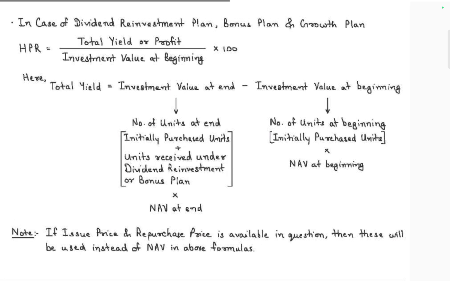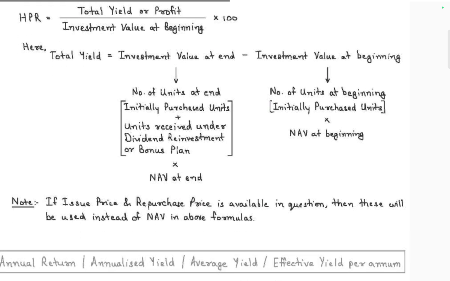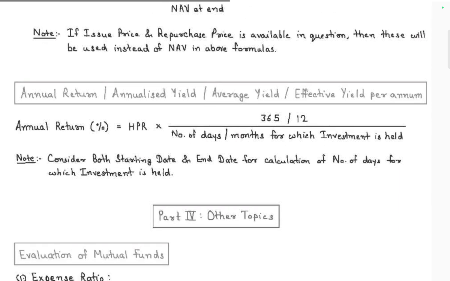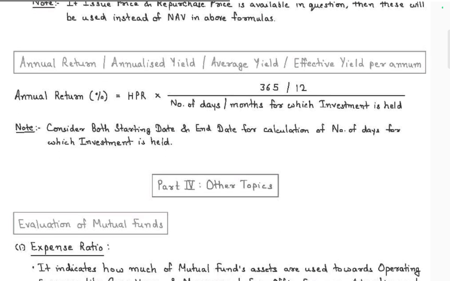Total yield is equal to investment at the end minus investment value at the beginning. So total yield is the total number of units at the end of the initial budget period plus the units received against the dividend reinvestment, bonus plan, multiplied by NAV, the net asset value at the end. Where the issue price or repurchase price is available, use that instead of NAV. So annual return, annualized return, annual yield, average yield, efficient yield: the annual HPR is equal to